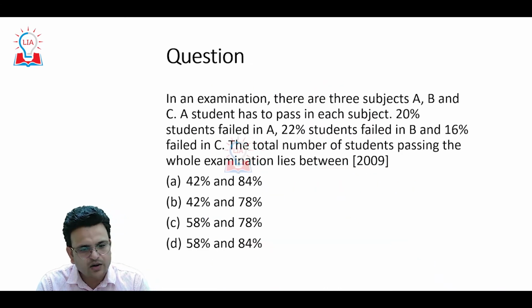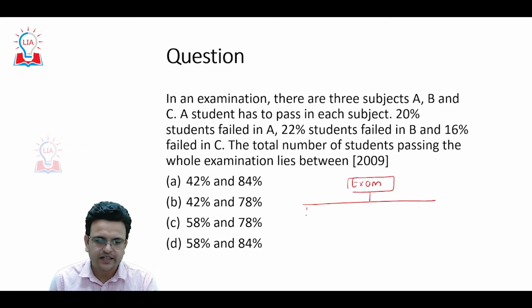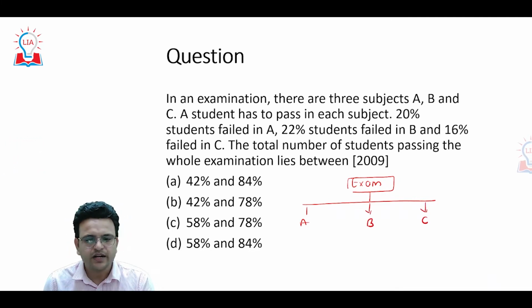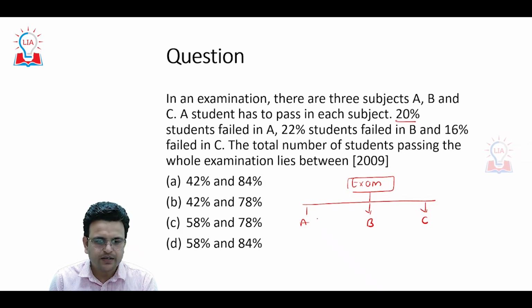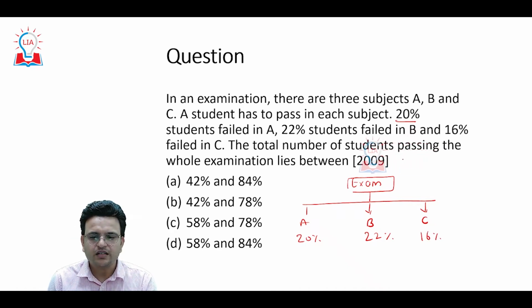Let's see another question. In an examination, there are 3 subjects: subject A, subject B and subject C. A student has to pass each subject. 20% of students failed in A, 22% failed in B, 16% failed in C. The question asks for the total number of students passing the whole examination lies in what range.